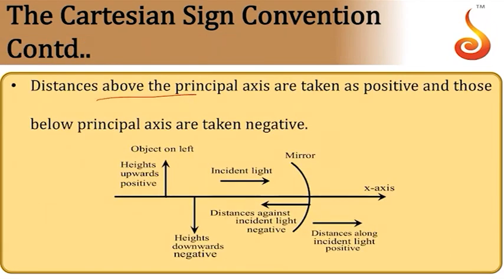Then distances above principal axis. So if you are finding any distance perpendicular to principal axis, then you should measure it from principal axis. So distances measured above principal axis are taken as positive, below principal axis is negative. So this reduces to Cartesian sign convention.